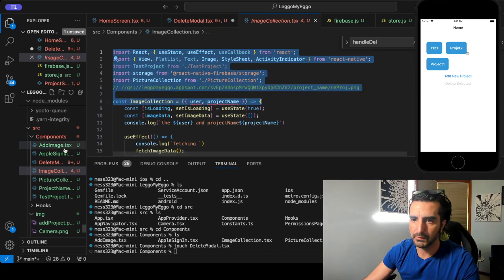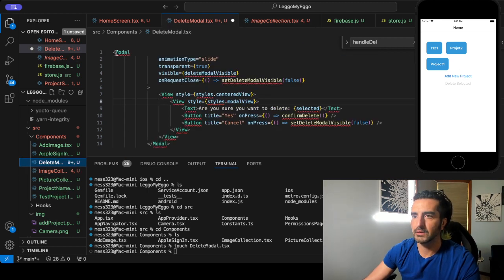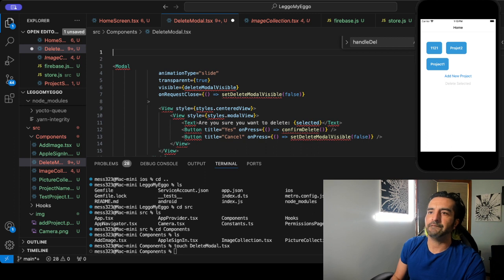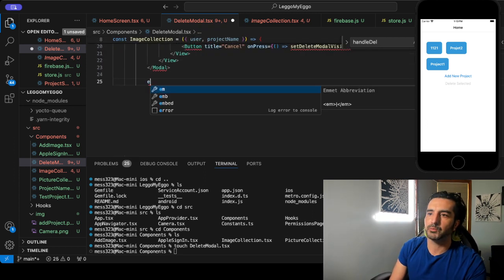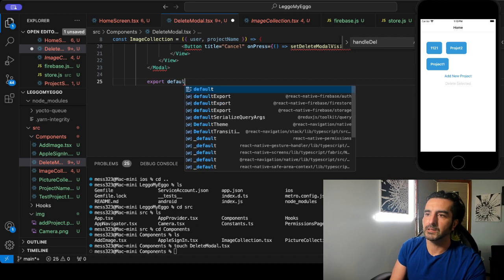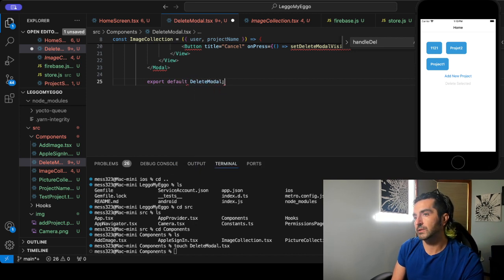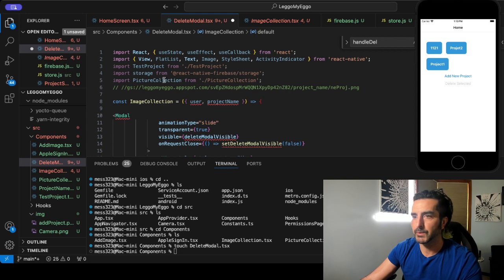All right, let's go back to delete modal. All right, let's go to here. Let's go export default. What do you guys want to call it? Delete modal? Sounds good to me. And then let's change its name up here.